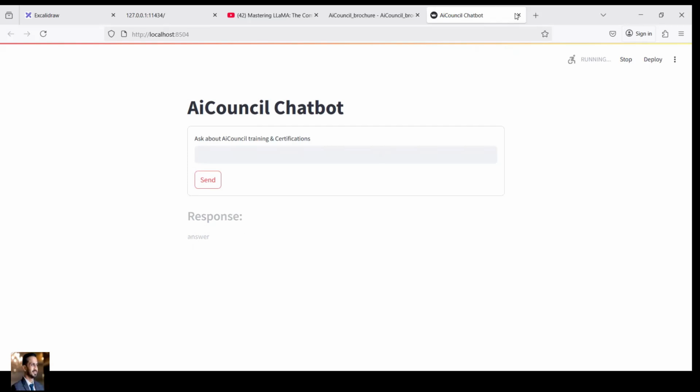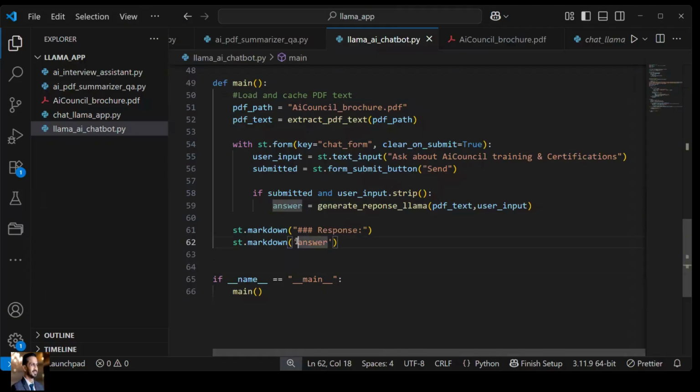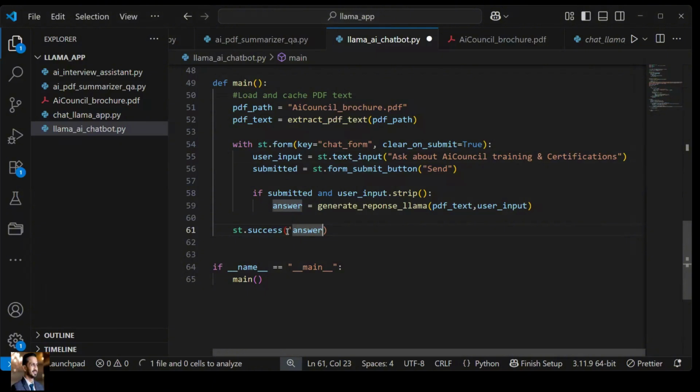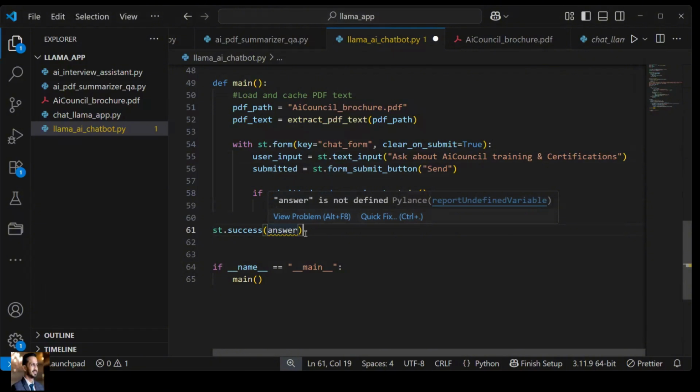So it will keep showing the answer. Why? Because I had used answer within the quotes, right? And answer is a variable, so it should not be within the quotes, isn't it? All right, so what we did here, answer we had used in the quotes, so we can't use it in the quotes, right? Because it's a variable. And second thing, this particular thing should be outside the function, because once the function is called, then only answer will be generated, right? So that's why we need to use it outside the function, if I want to showcase the answer, right?